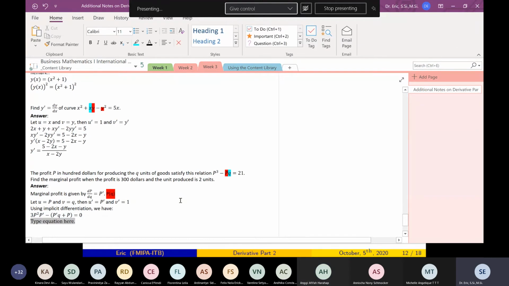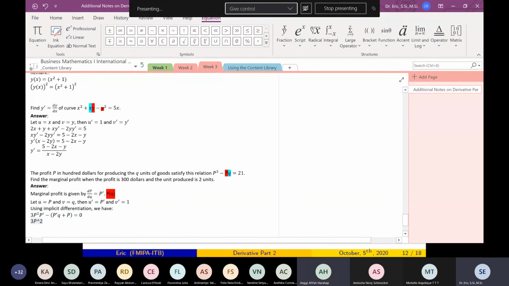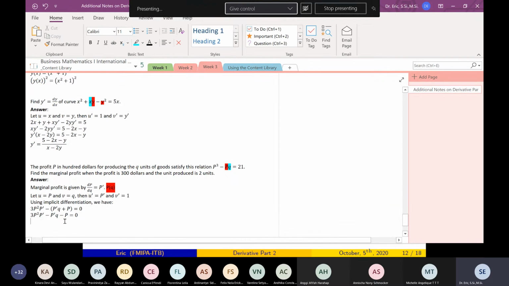And I can just tidy it up: 3P squared P prime minus P prime Q minus P equals 0. I want to find P prime. How do I get this, Anggi? I just want to find P prime. So the rest, you have to bring it to the right-hand side.